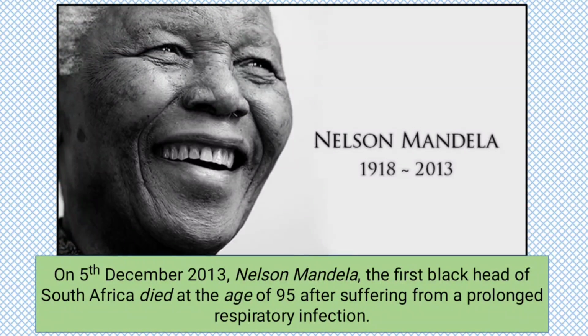On 5th December 2013, Nelson Mandela, the first black president of South Africa, died at the age of 95 after suffering from a prolonged respiratory infection. That means after suffering from a prolonged respiratory infection, he died on 5th December 2013.